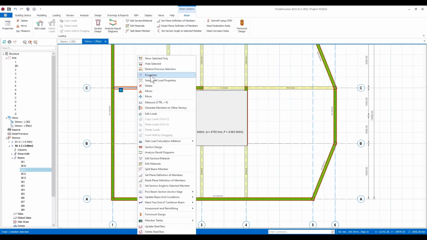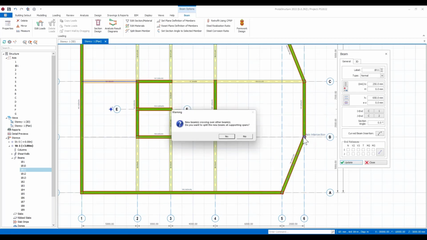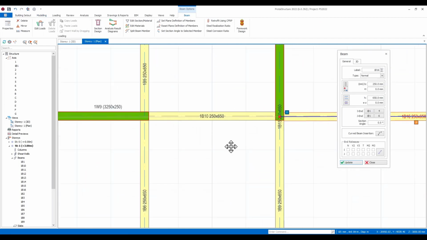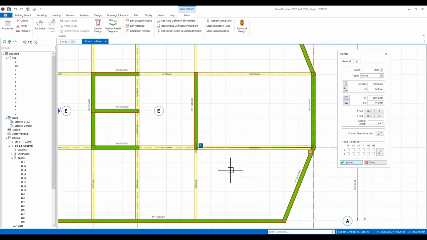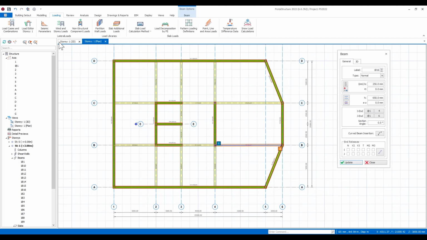So let me choose a beam here. Let's just pull that through. Okay. Yes, I can just do that. Now what you'll notice is that the existing beams are already here, and it's just put in the extra beams as we wanted to create them. Now at this point, I'm going to come in and create some slab loading.